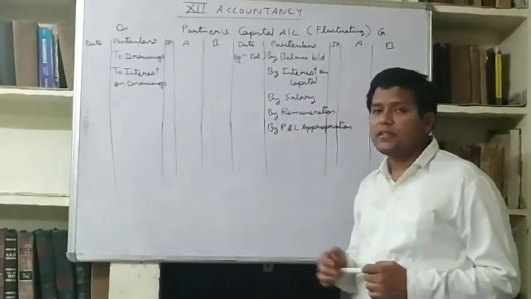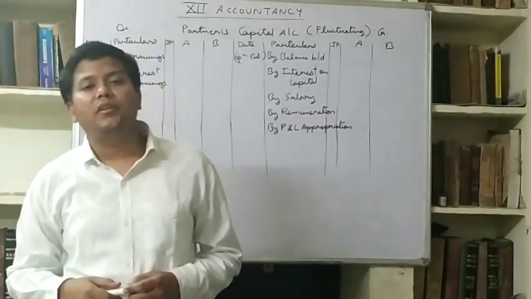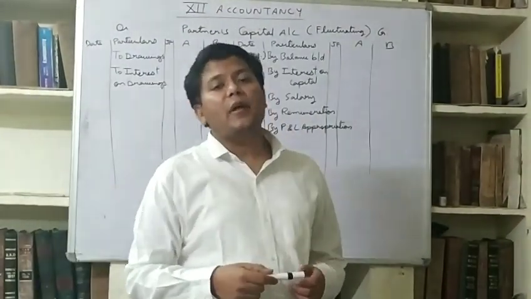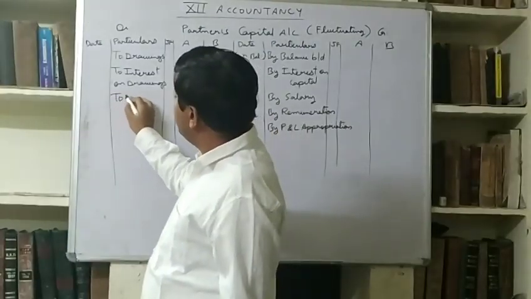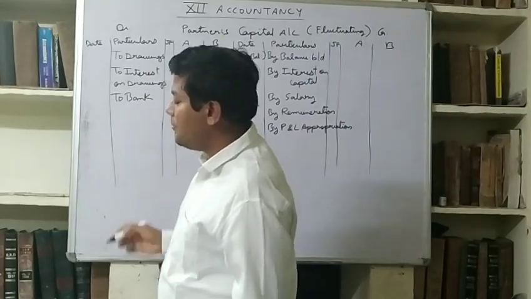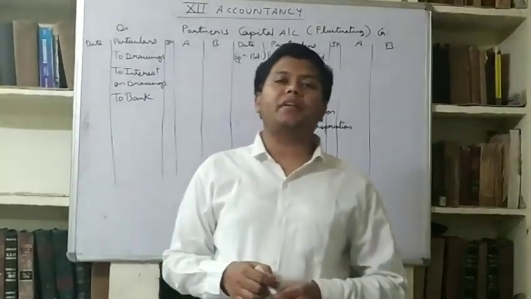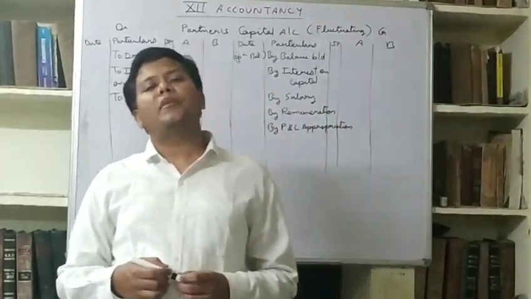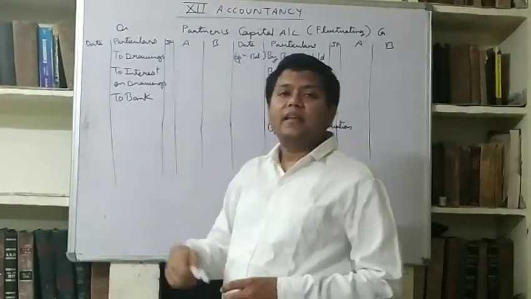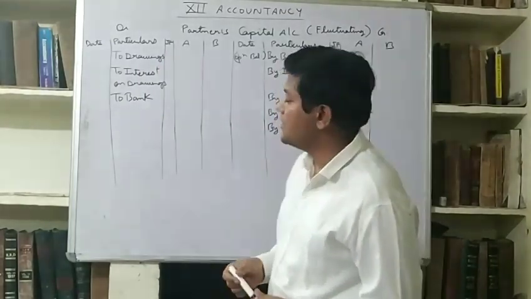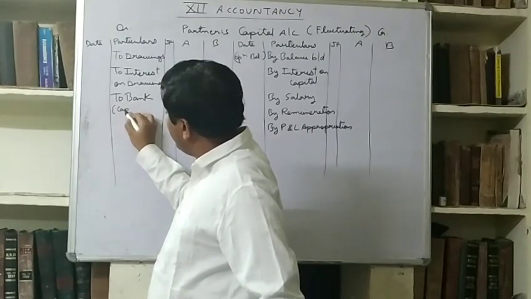Now two more things will be there. These are the small amount drawings which partners made between the years. There is another thing, capital withdrawn, that will be written by name to bank. When partners withdraw a larger amount out of their capital, means they are reducing their capital from the business, then the entry will be partners capital to bank account, means they are taking their cash out of the business. This is known as capital withdrawn.